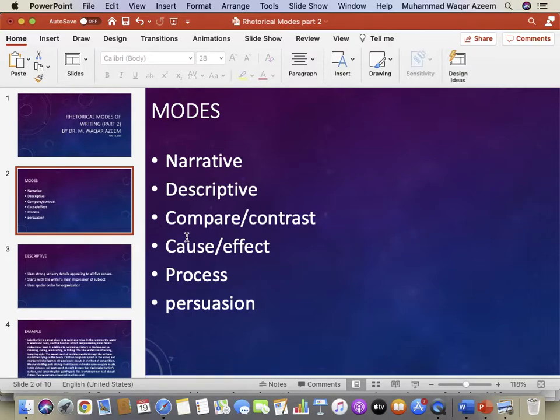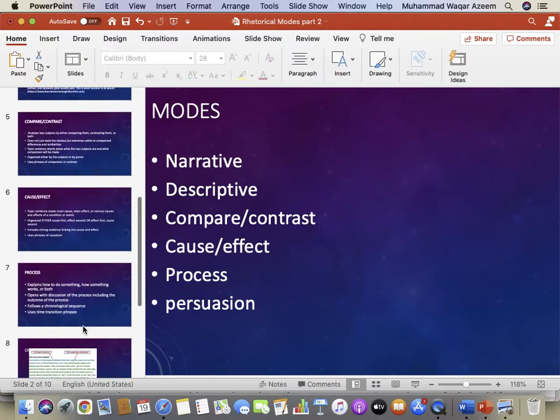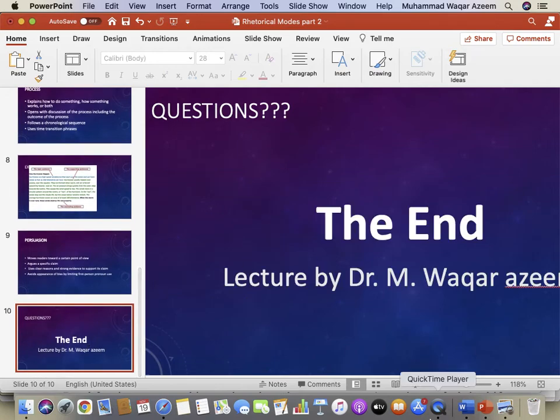And then process writing is about describing a process in a time sequence, and we should maintain the chronology of the events or the steps that we are describing. And finally, persuasion. In persuasion, we should have a very clear claim in the topic sentence, and then we should provide strong evidence as the arguments in the writing. So this is about the modes of writing, and end of